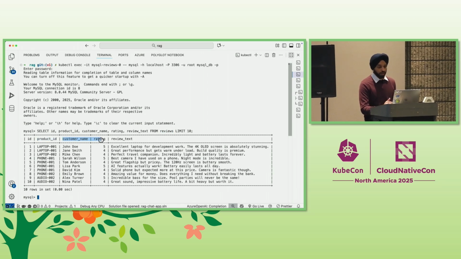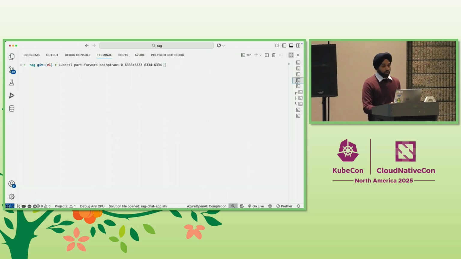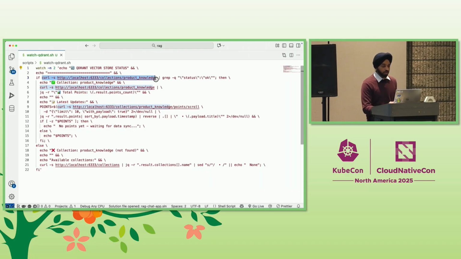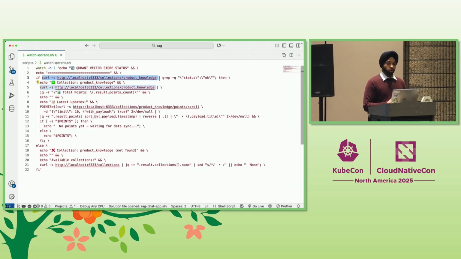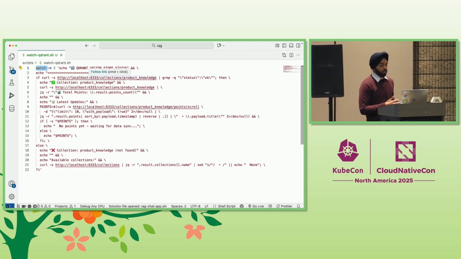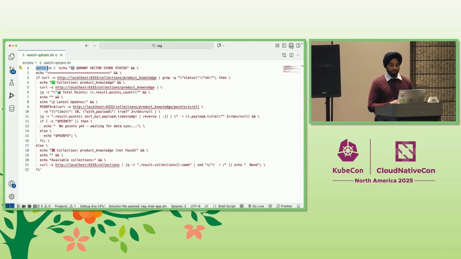And in the MySQL database, we have a reviews table, which has reviews for the same products that we saw earlier. Now for the Qdrant vector store, we could use the curl command to investigate the contents of the collection. So I've written here a simple script that will fetch the product knowledge collection from the vector store. And if found, it will report back the total number of points found in the vector store and the most recently updated ones in the collection. Now, all of this is wrapped inside a watch command, so that'll give us the results every 2 seconds. So let's go ahead and use this script.